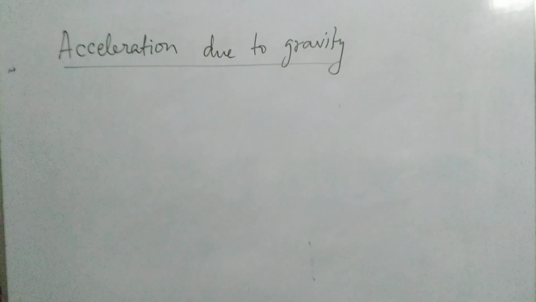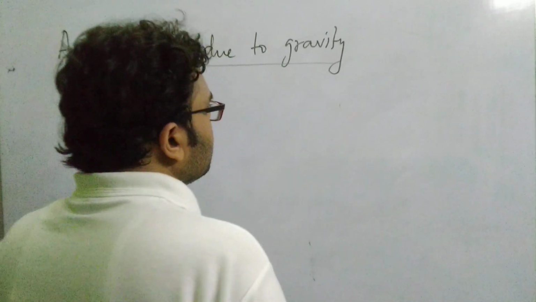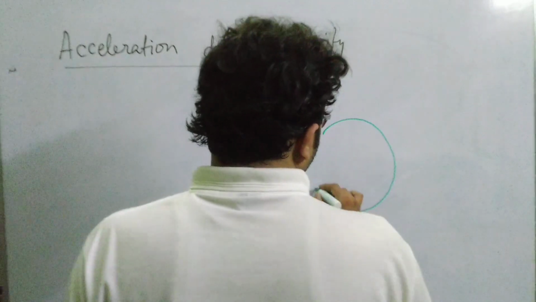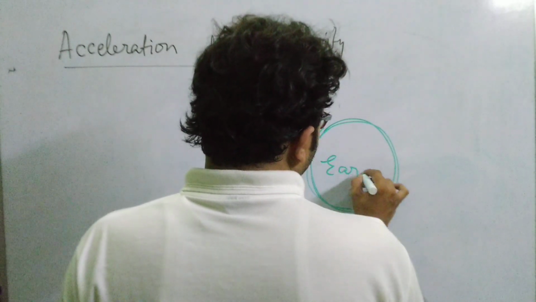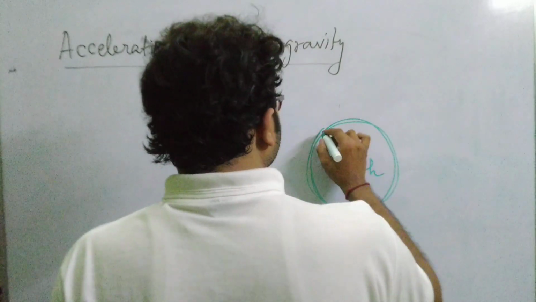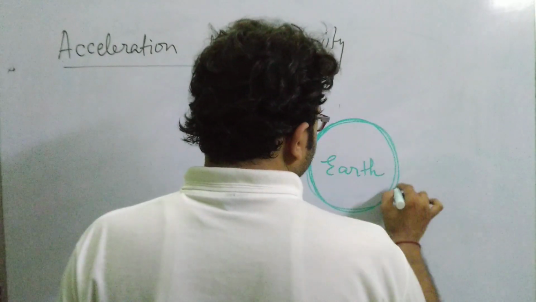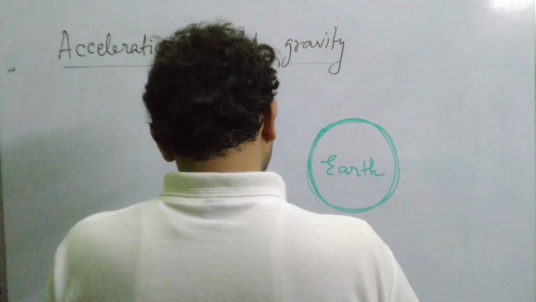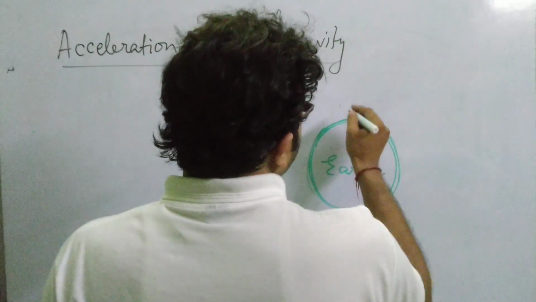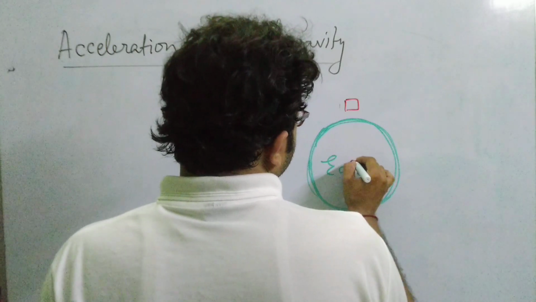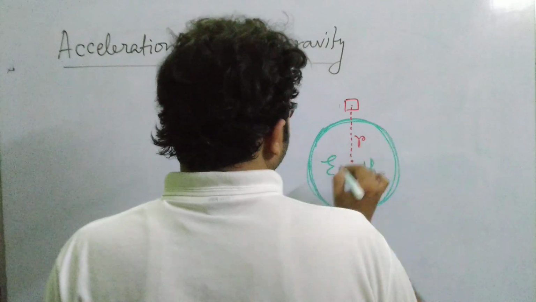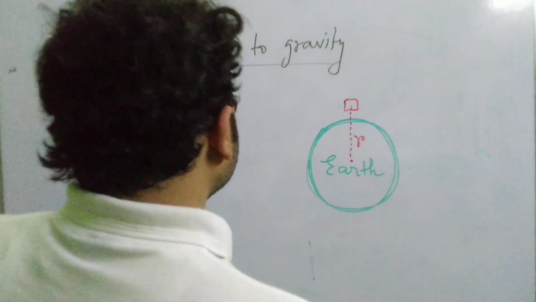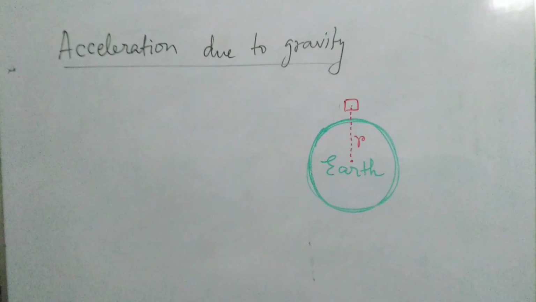Now from Newton's law of gravitation, say this is our earth, and we are considering the force of attraction between the earth and any object on the earth. Consider an object kept on the earth at a distance of r from the center of the earth. We always consider the distance from the center of the masses, because gravitational force is a central force.